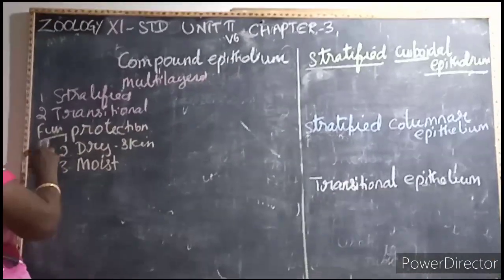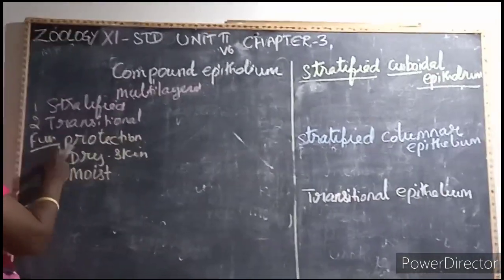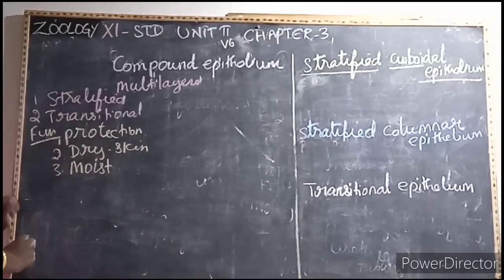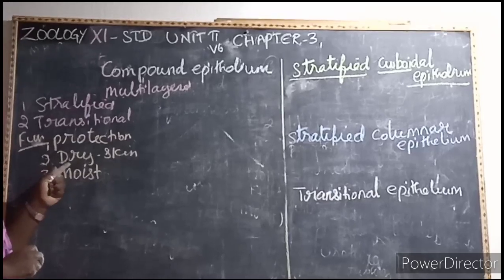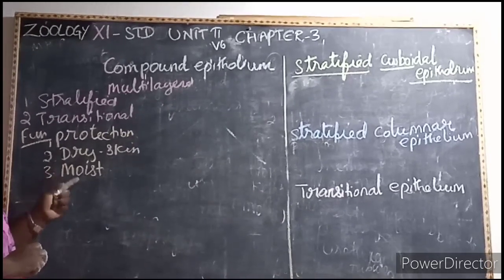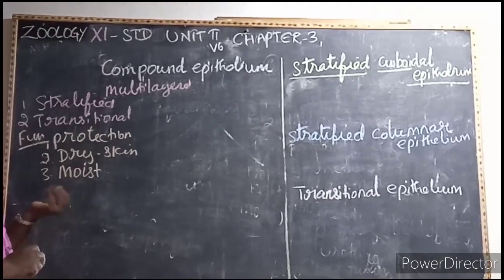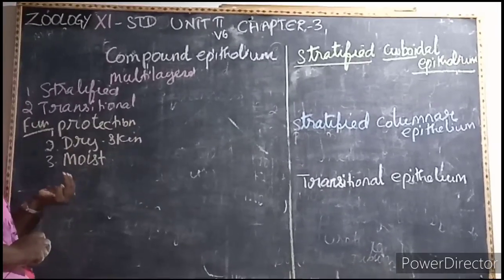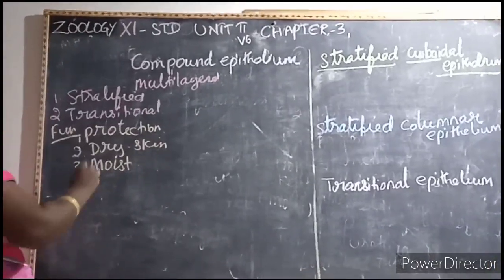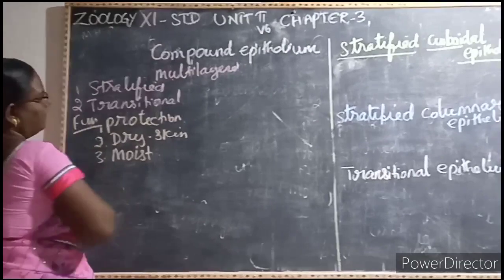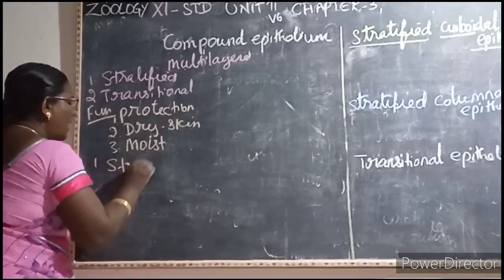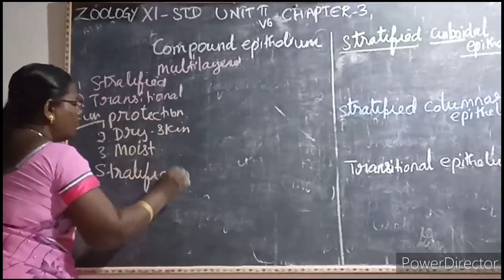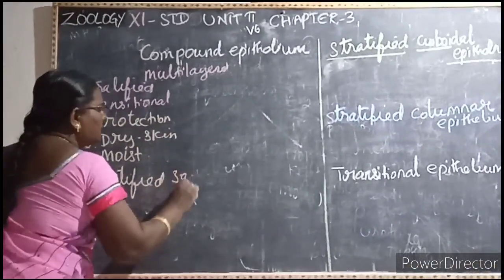So what is the first function of compound epithelium? Protection against chemical and the mechanical stress. It covers the dry area of our skin, then a moist content of our body like a esophagus, then vagina. Then again this compound epithelium, it is of four types. First one is a stratified squamous epithelium. What is the first one? Stratified squamous epithelium.